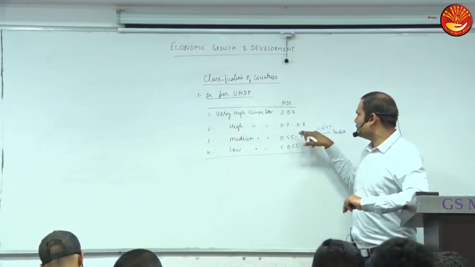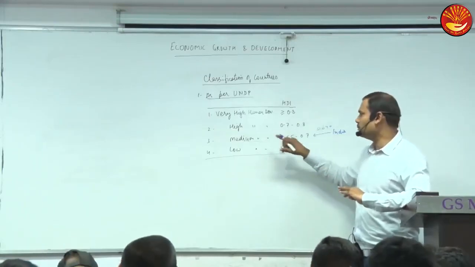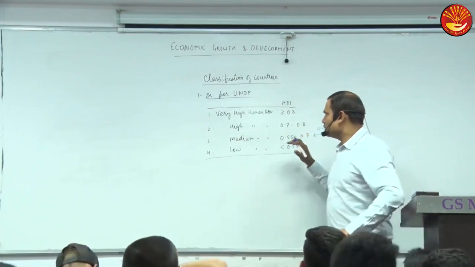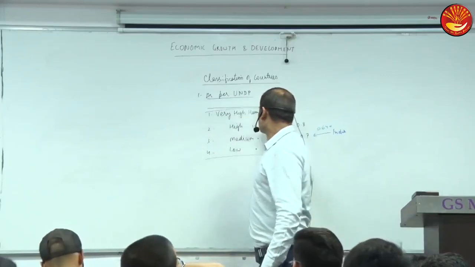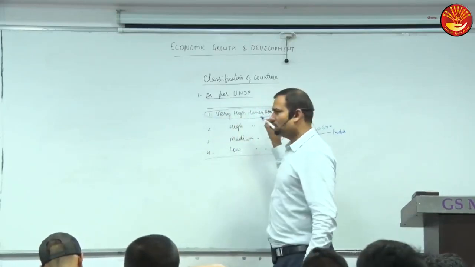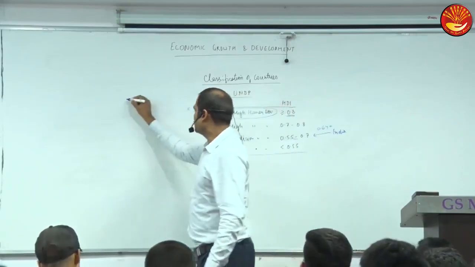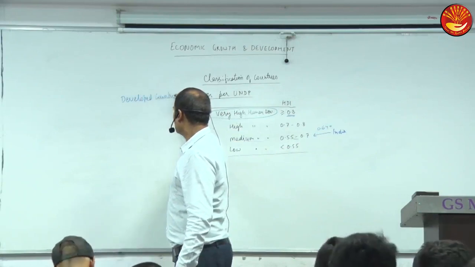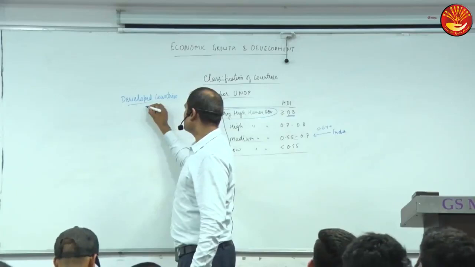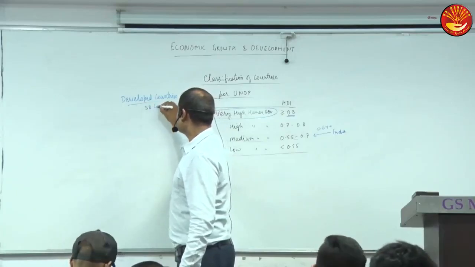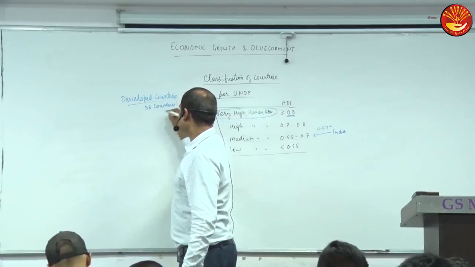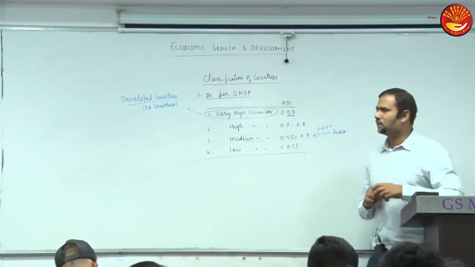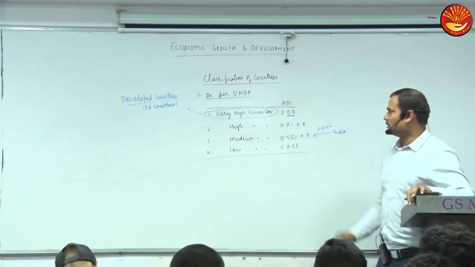Okay, so values are not important as such. You should have an idea that we are in the medium human development category. What is important here is that as per UNDP, the countries in the first category, whose HDI value is 0.8 or more, are developed countries. And how many countries were there? 58 countries had an HDI value of 0.8 or more. So as per UNDP, 58 countries are developed countries.